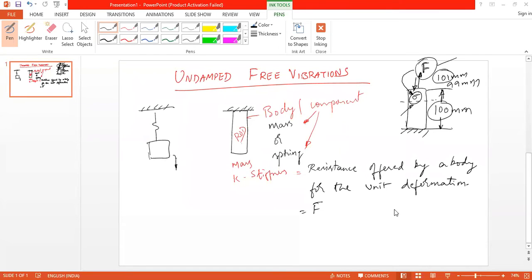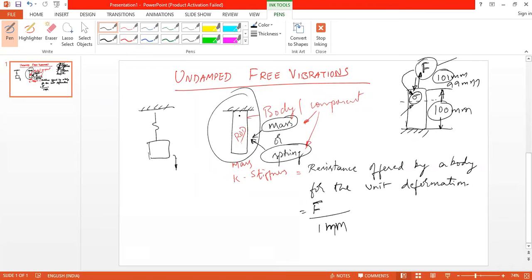Now, stiffness can be defined as the amount of force required to deform a body by unit length. It may be 1 mm or 1 meter. Right? So every physical component will have both mass and spring in it. There is no separate mass and separate spring.